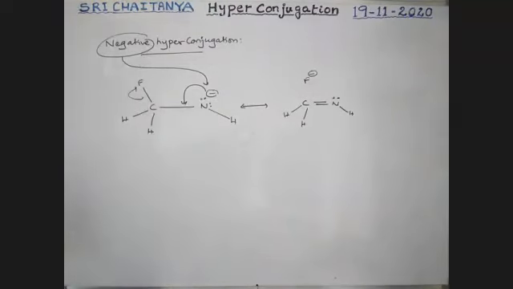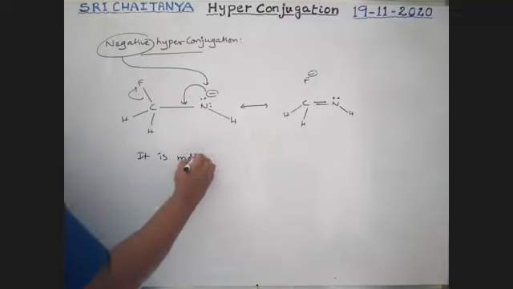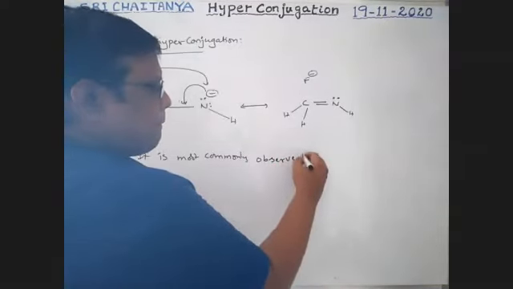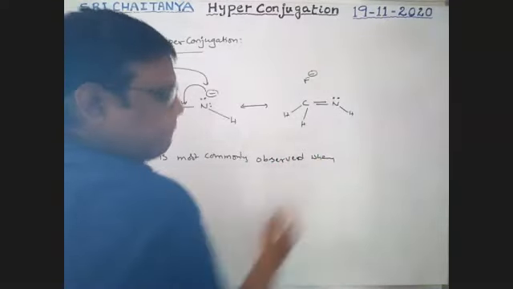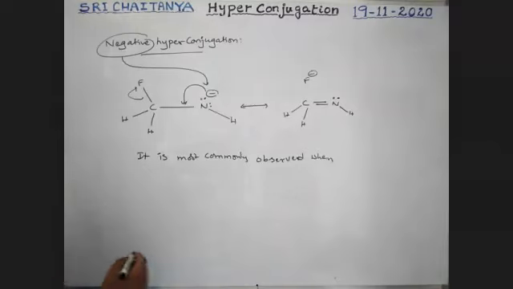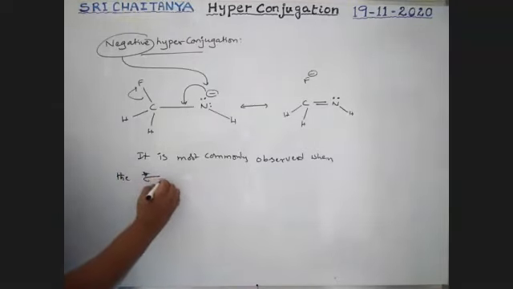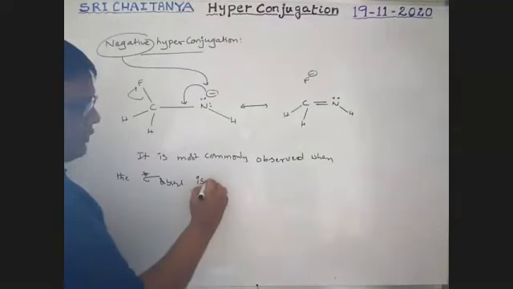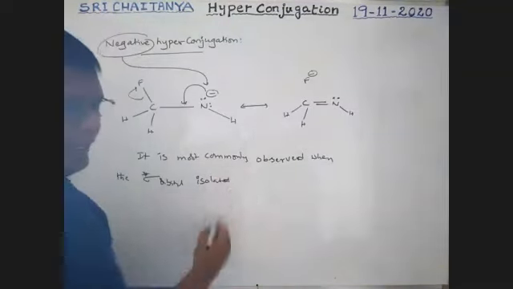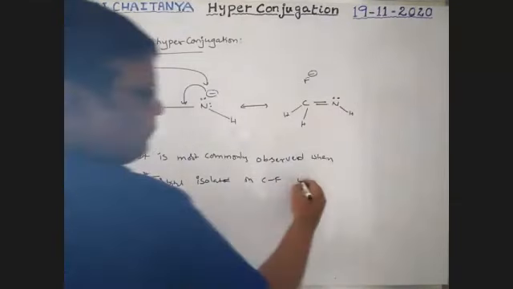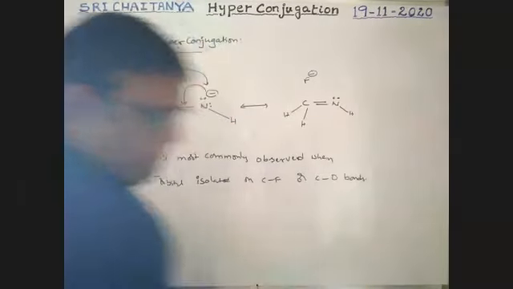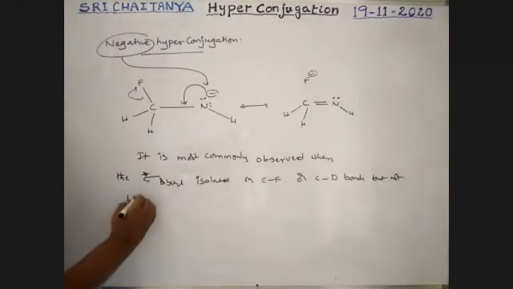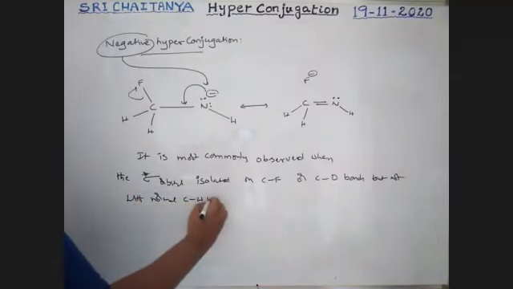It is most commonly observed when the sigma star orbital is isolated on C-F or C-O bonds, but not with normal C-H bonds.